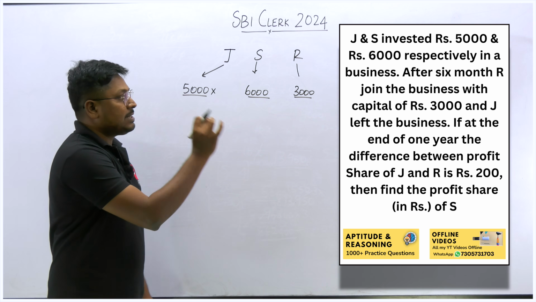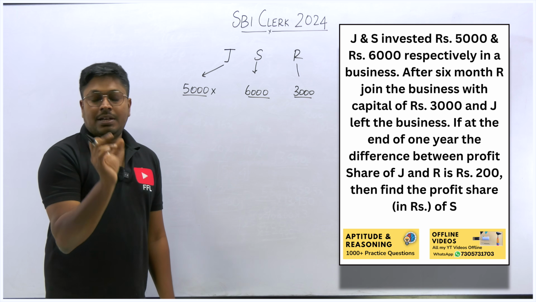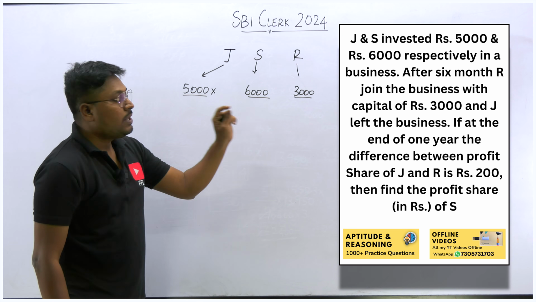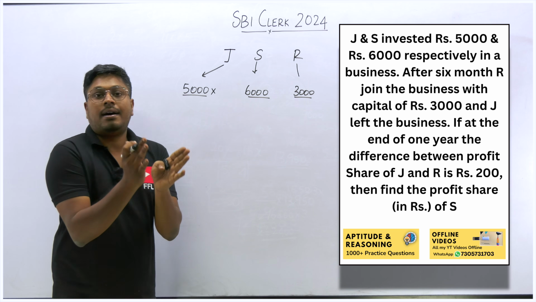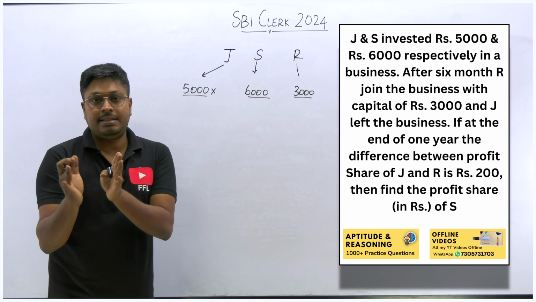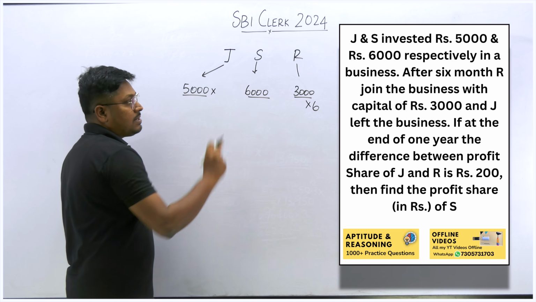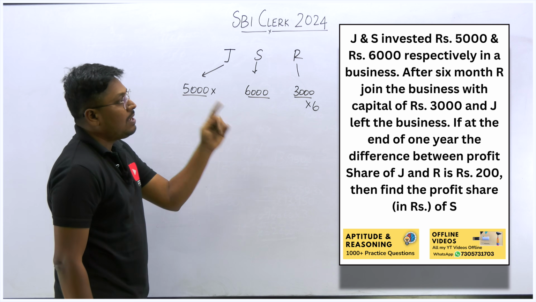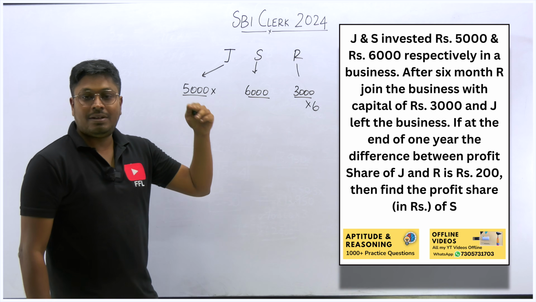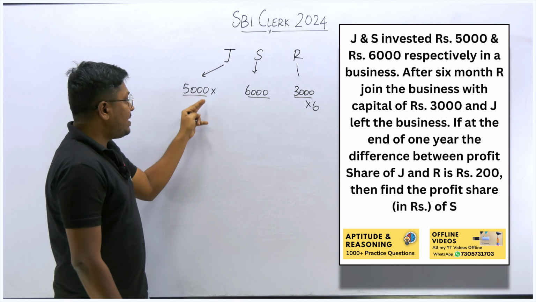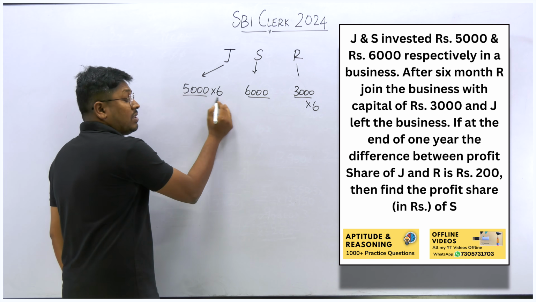After 6 months R joined, and the complete business has run for a year, which is 12 months. Out of the 12 months, R joined with 3,000 only after 6 months, which means for the first 6 months R was not in the business. Only the last 6 months he was there, so into 6. Now after 6 months, who left the business? R joined with the capital of 3,000 and J left the business. J was in the business from the starting only for 6 months, not the complete 12 months, so into 6.